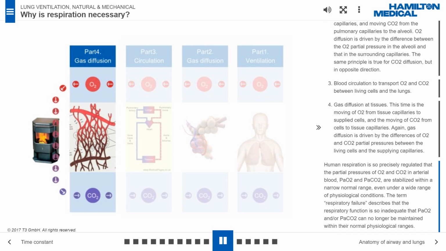Human respiration is so precisely regulated that the partial pressures of O2 and CO2 in arterial blood, PaO2 and PaCO2, are stabilized within a narrow normal range, even under a wide range of physiological conditions. The term respiratory failure describes that the respiratory function is so inadequate that PaO2 and/or PaCO2 can no longer be maintained within their normal physiological ranges.